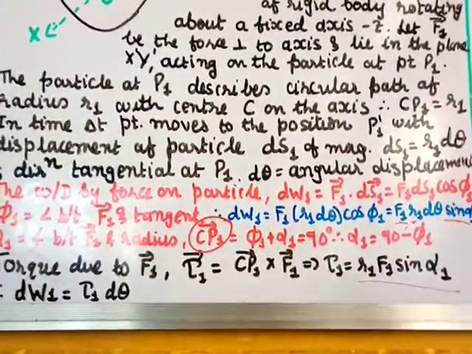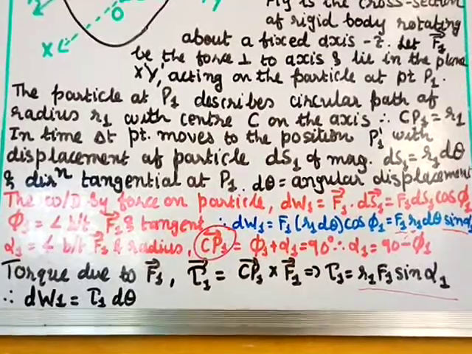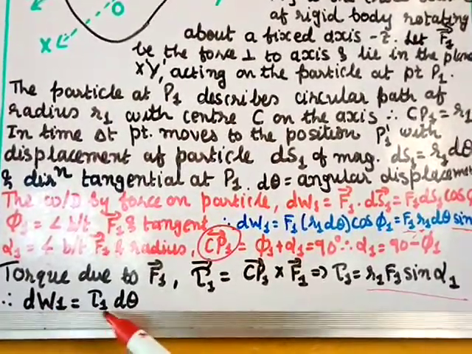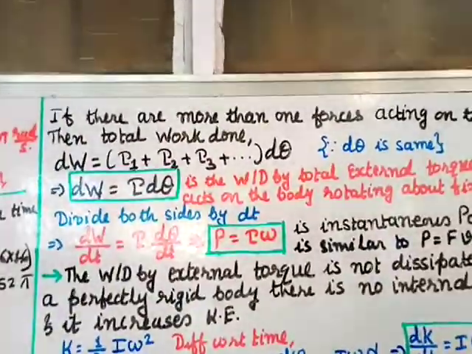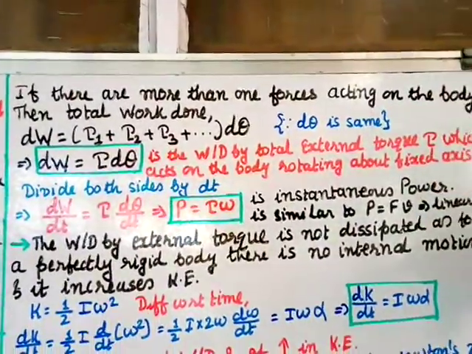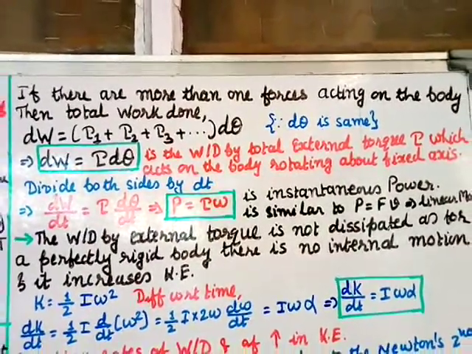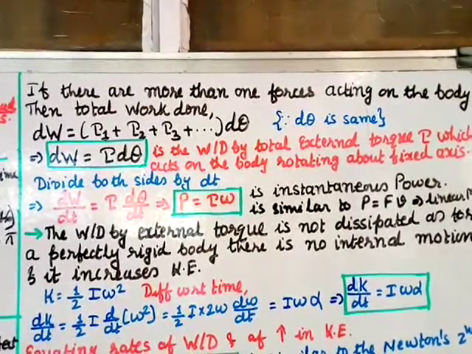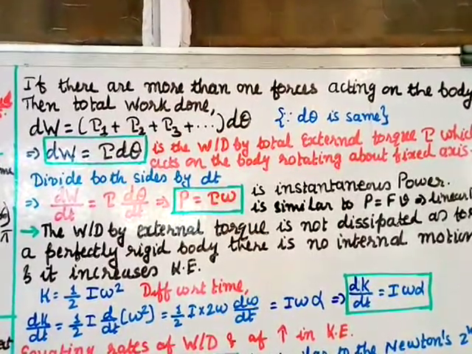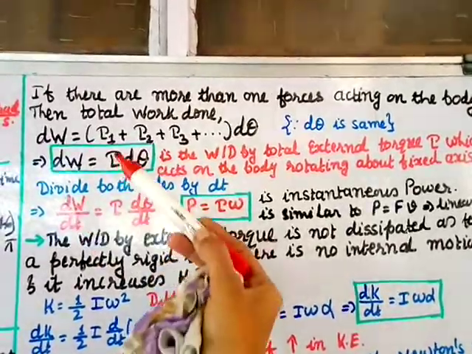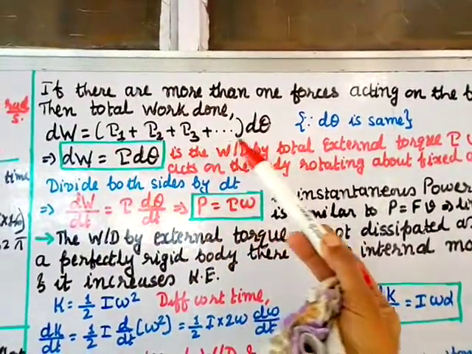So dW1, the work done because of the force F1 at particle P1, is given as dW1 equals tau 1 d theta. If there are more than one forces acting on the body, then the total work done. Now we have taken one force, F1. Now suppose you have more than one force, then the total work done will be taken as dW equal to (tau 1 plus tau 2 plus tau 3 plus up to) d theta, okay?